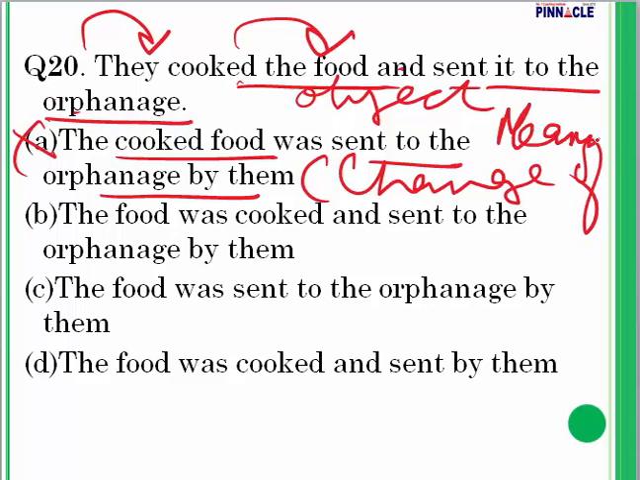Now let's take a look at B. The food was cooked and sent to the orphanage by them. This is B. Yes, this seems to be correct. I'll underline and keep it.